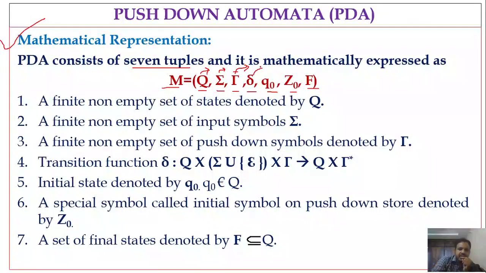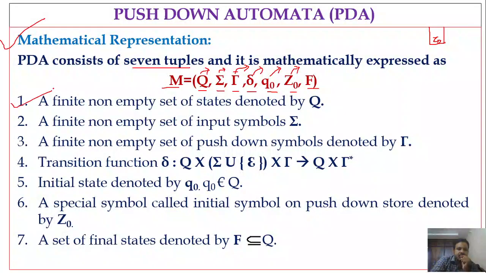Delta, as we know, is the transition function. Q naught is the initial state. Z naught is what we can call the bottom of the stack. It is considered the initial symbol of the stack. Just now I mentioned that initially the stack consists of the symbol Z naught, right? Later we will push the grammar symbols onto the stack, but initially the stack consists of Z naught. And the next one, capital F, as we know, is the set of final states. So overall, this pushdown automaton is represented using 7 tuples.